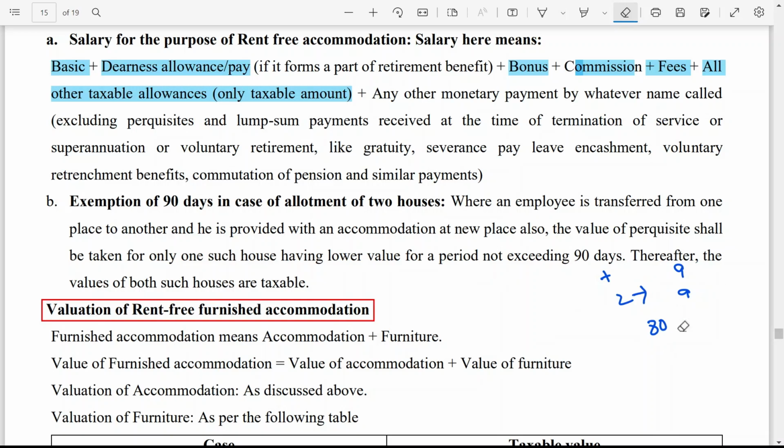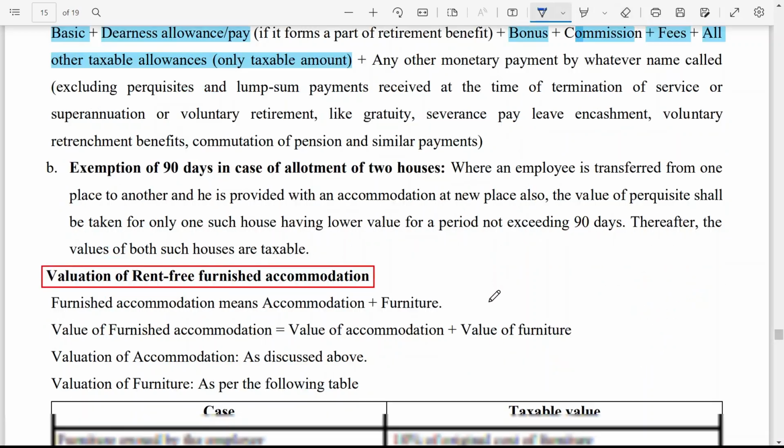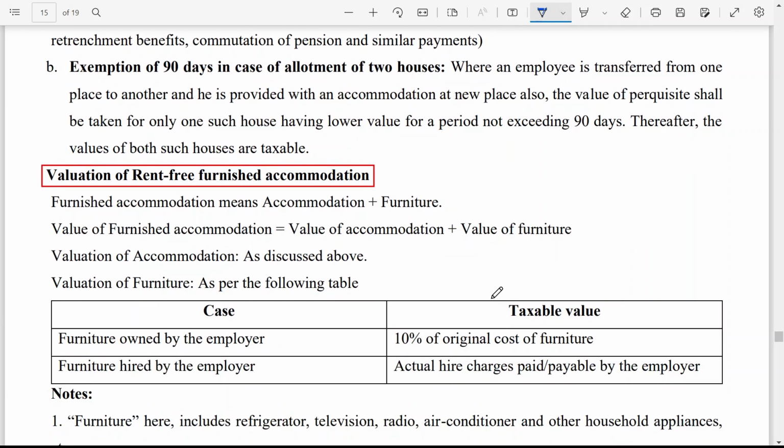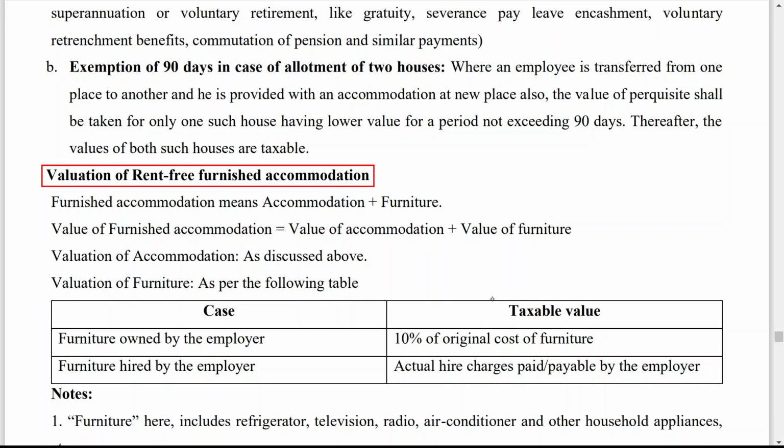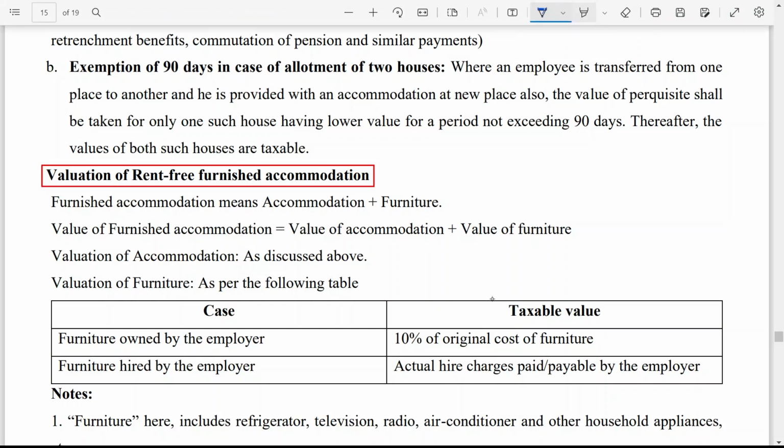Now the next point that we are going to discuss is valuation of rent free furnished accommodation. Up till now we had talked about only unfurnished accommodation. Now what treatment should be given if furniture is also provided along with the accommodation? Furnished accommodation means accommodation plus furniture value.